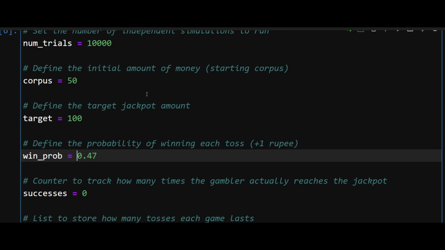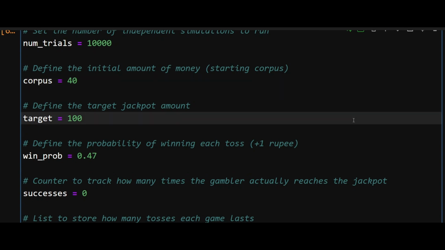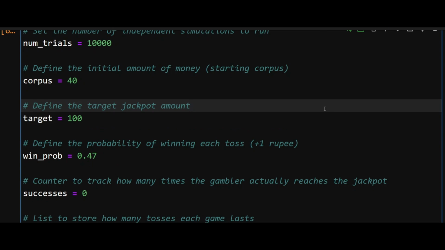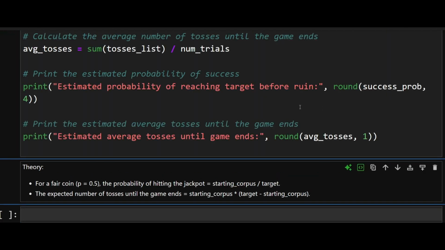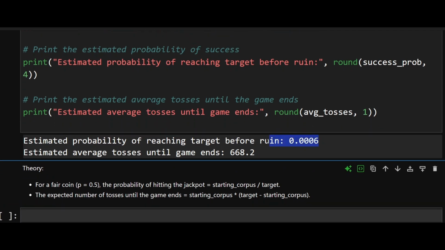And this destruction will come much quicker if my corpus is less, or if my greed to increase my target is more. Let's say here my corpus is 40 and the platform itself is biased. Let's run this. I have no chance of winning anything from this platform, and this time destruction will come much quicker. Just within 668 games I'll be completely destroyed.